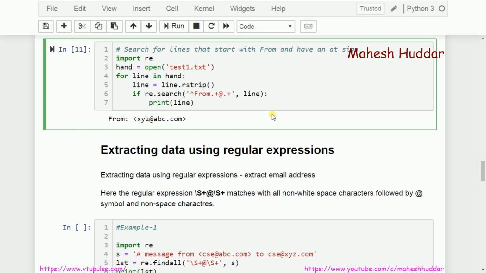What is the regular expression you have written? I have written a regular expression to match the USN. If it matches, the USN will be returned to you. So that is the functionality of the findall function.